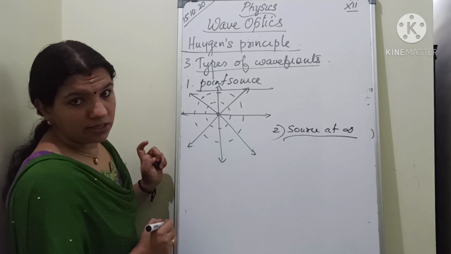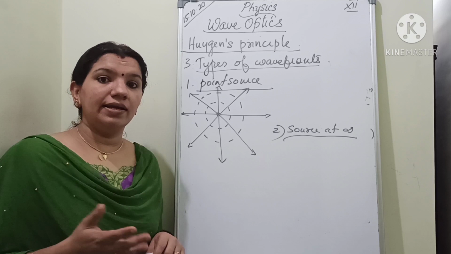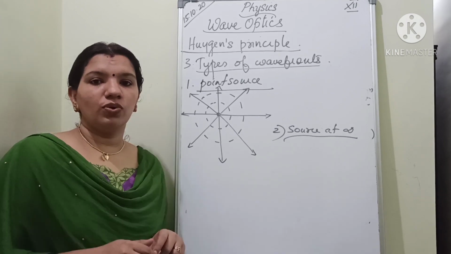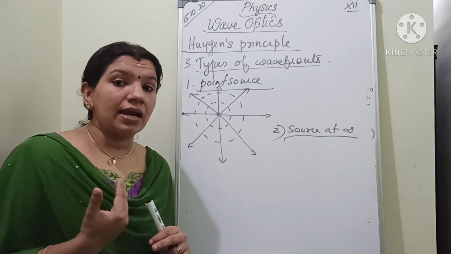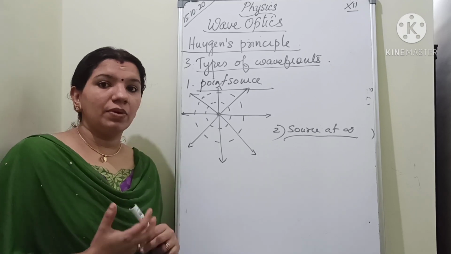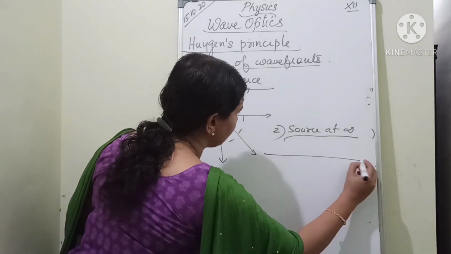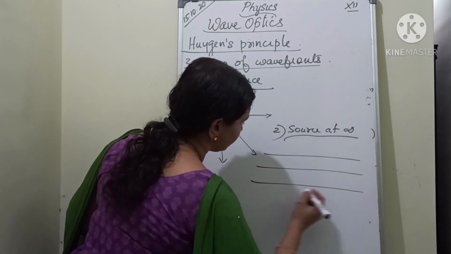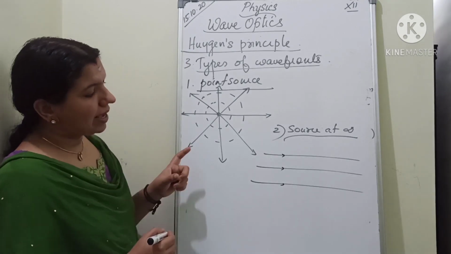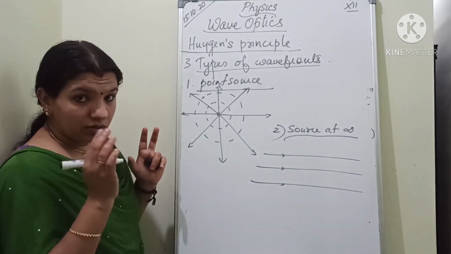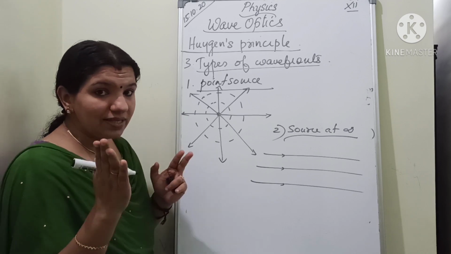Source at infinity. So what about the light rays coming from infinity? We have studied in the diagrams, image formation and all. The light rays coming from infinity will be parallel, isn't it? The light rays coming from infinity are considered as parallel. So here also I have to consider parallel light rays. And for parallel light rays, I already told you the direction of the light ray and wavefront is always perpendicular.